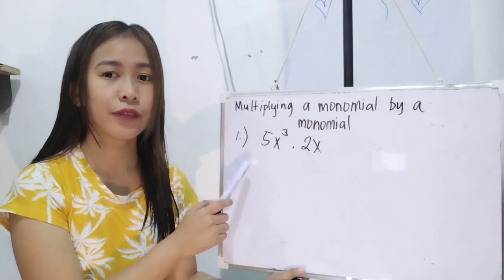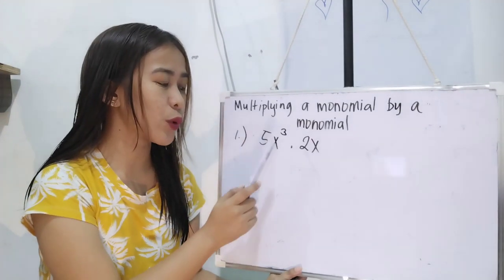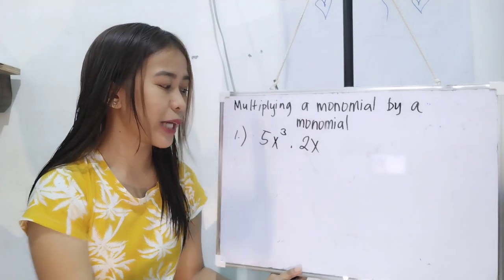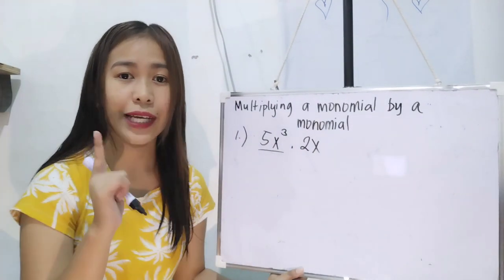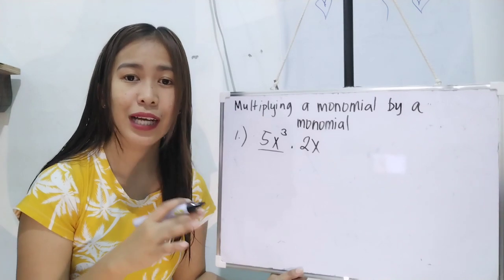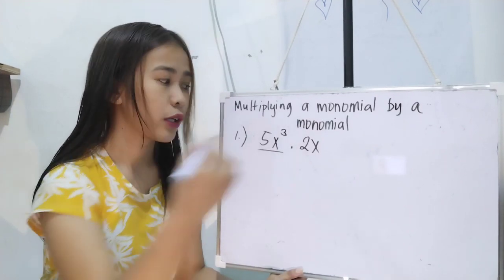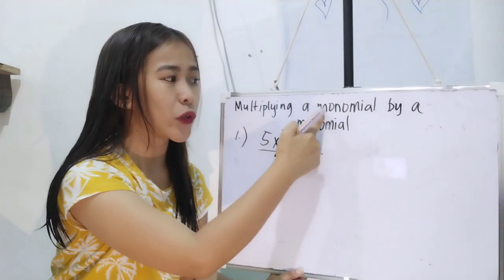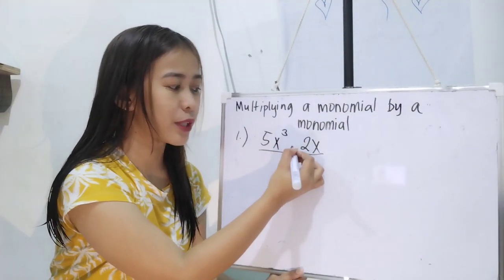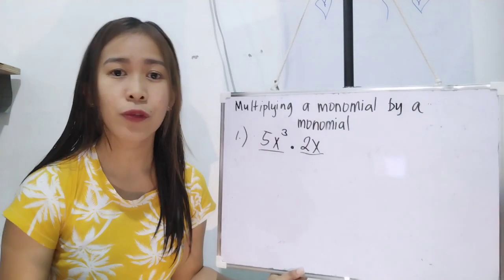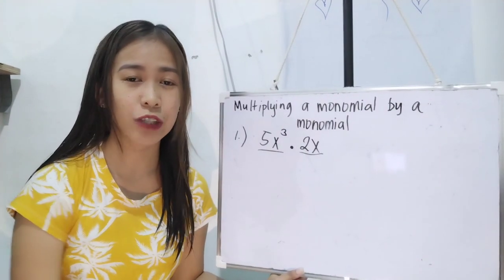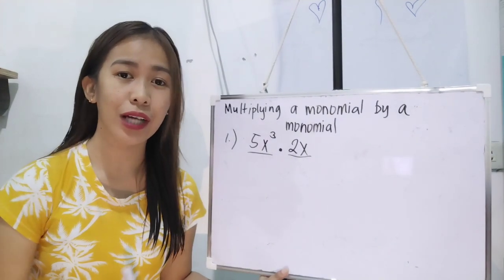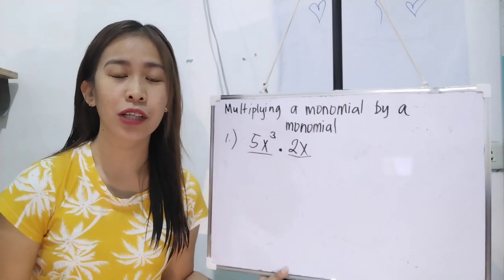For example, number 1, we have here 5x cubed times 2x, okay? So, this is a monomial. Bakit siya monomial? Kasi isang term lang siya and walang naghahati sa kanya na operation. This is also a monomial, okay? Kaya tinawag na multiplying a monomial by a monomial. Remember, at that, it symbolizes multiplication. Okay? Palagi niyong tatandaan.